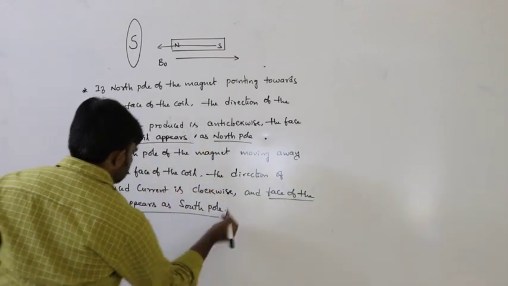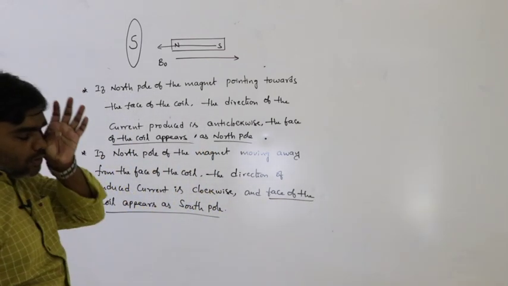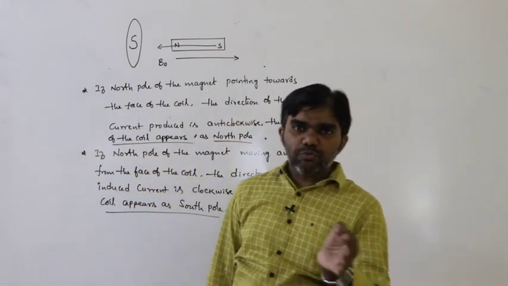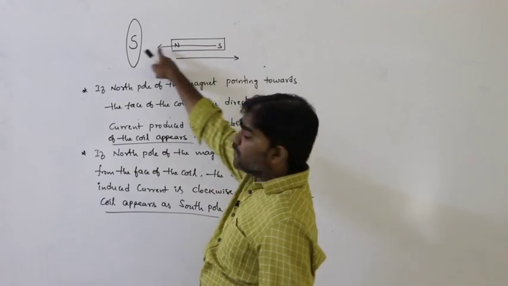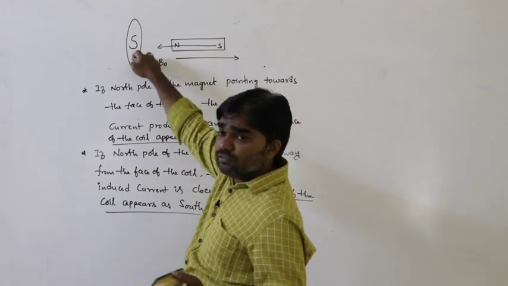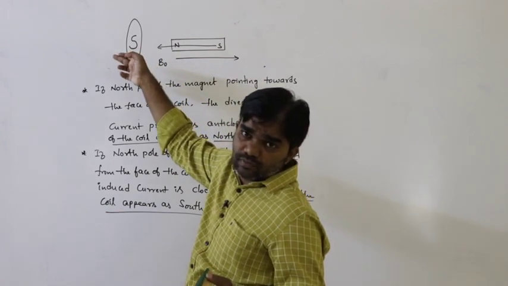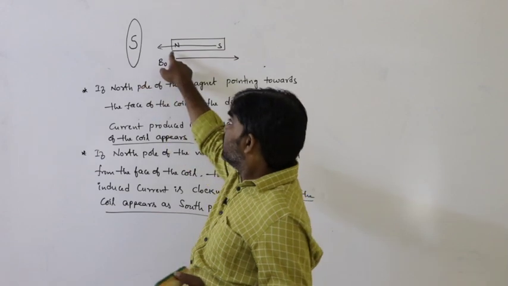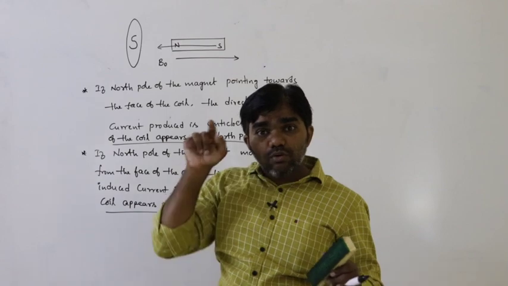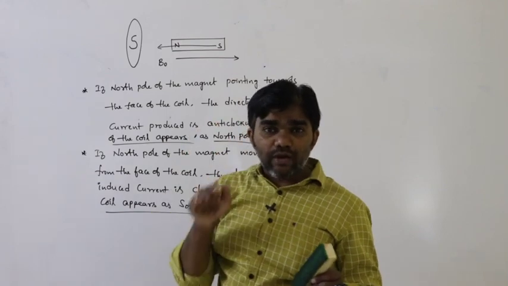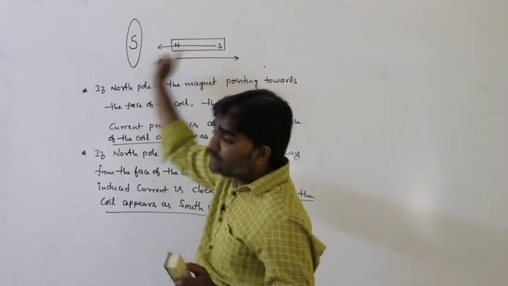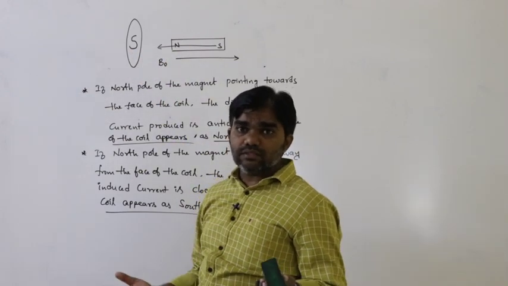So this is the situation. Whether the magnet is moving towards the coil or away from the coil, which pole is moving towards or which pole is moving away matters. For example, if the north pole is moving towards, there must be opposition. To oppose that, the face of the coil appears as north pole. If the north pole is moving away, the magnetic field decreases. To avoid the decrease in the magnetic field, the face of the coil appears as south pole. That means south-north attraction.